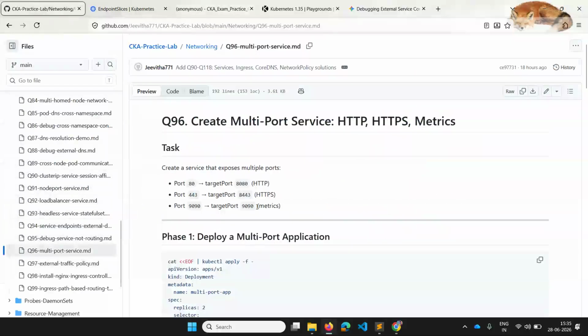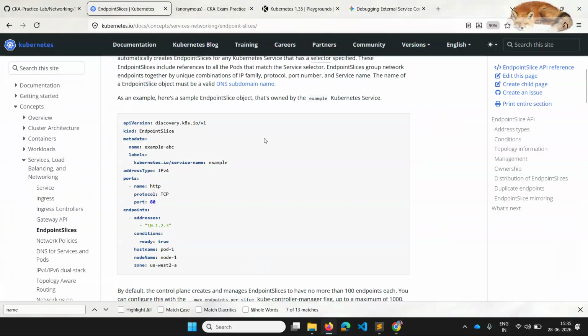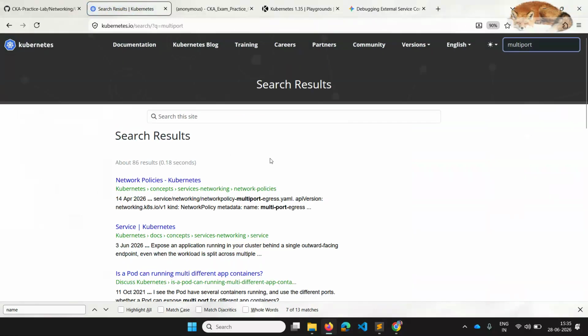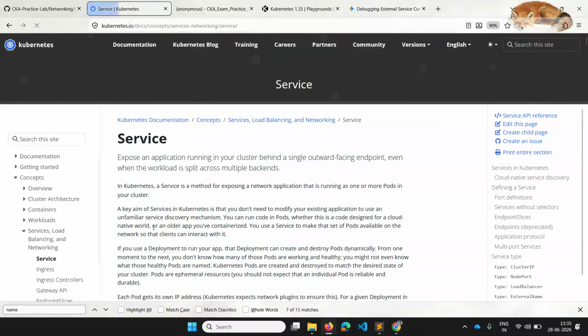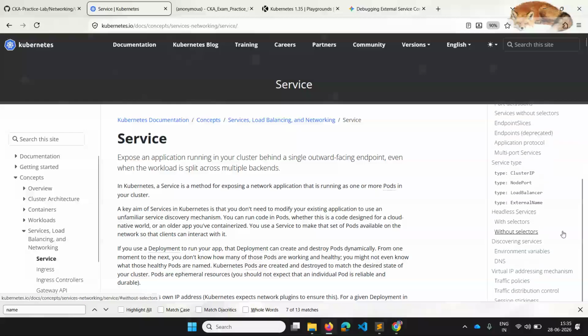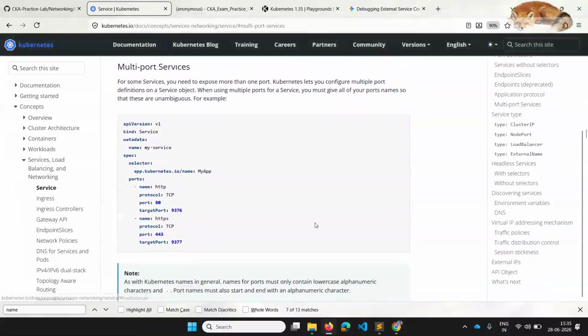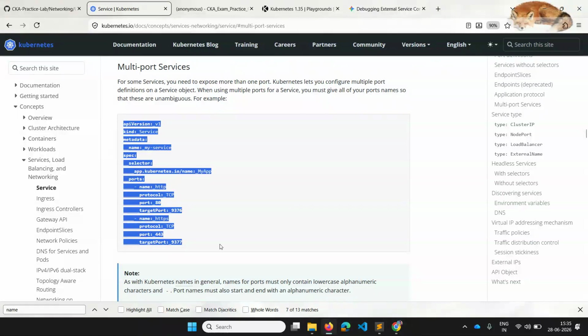Multi-port service. If you are not sure of multi-port service, you can just go to the documentation and search for multi-port. Inside the Kubernetes service documentation, you have multi-port service on the side. There you'll be able to find an example where you can have multiple ports.